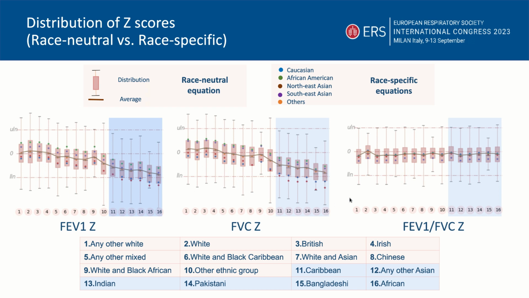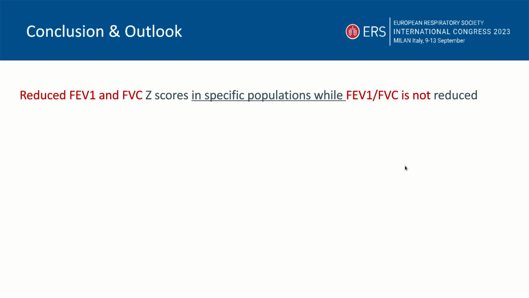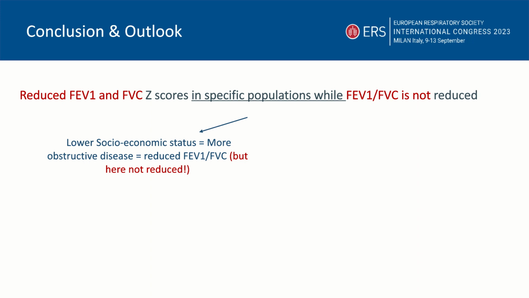While at the same time, if we look at the ratio, we can find that these populations are not lower than other populations. So, to conclude our work, what we did is a comprehensive evaluation of the race-neutral equation over 16 different ethnicities. And what we found is that specific populations have FEV1 and FVC reduced compared to other populations, while the ratio in these populations is not reduced compared to other populations.